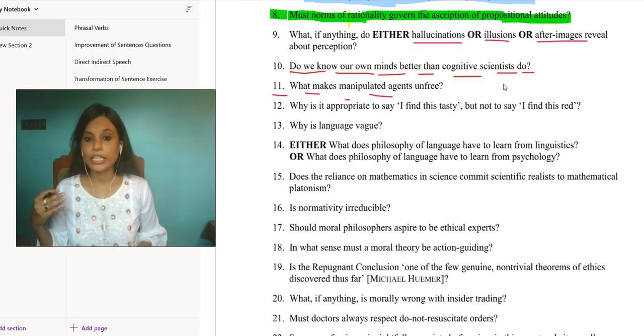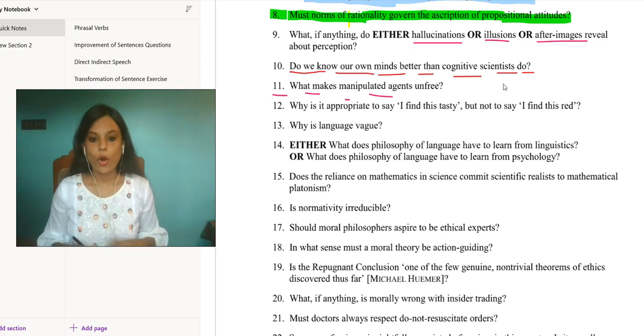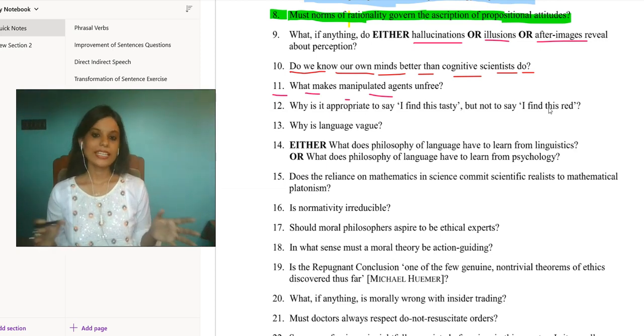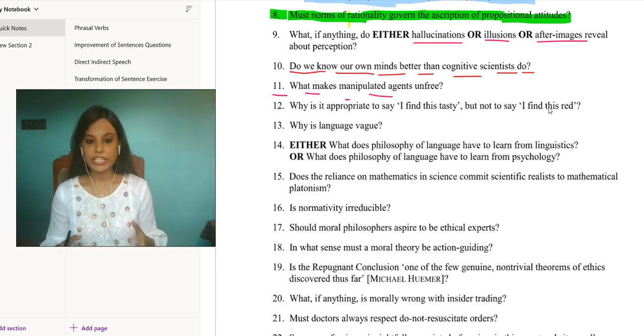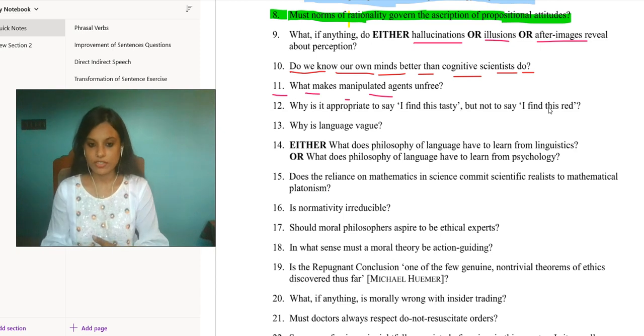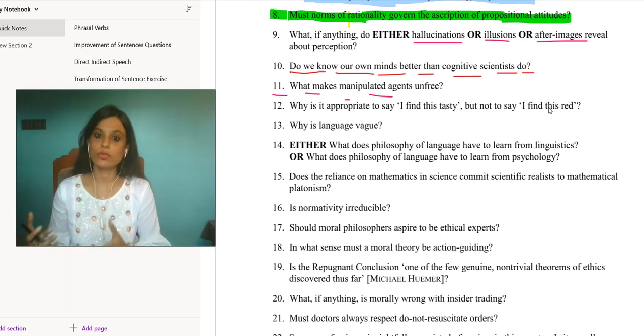Next problem can be information control. Restricting access to information or controlling the narrative can manipulate individuals into making decisions that they might not make if they had access to all this unbiased information. So, in essence, we can say that manipulated agents are unfree when external factors or influences compromise their capacity to make the choices and decisions that genuinely reflect their own values, desires, and also interests.